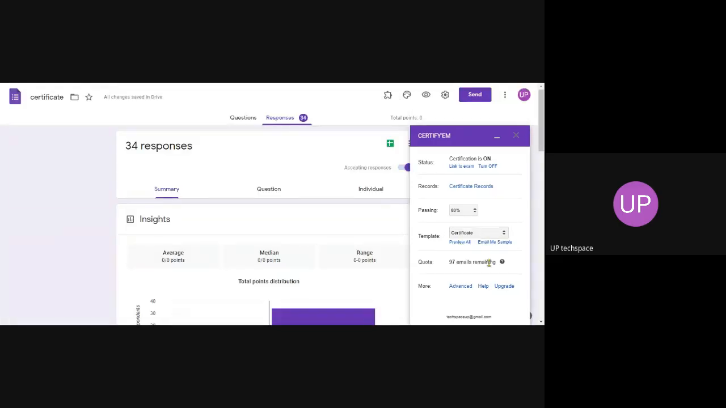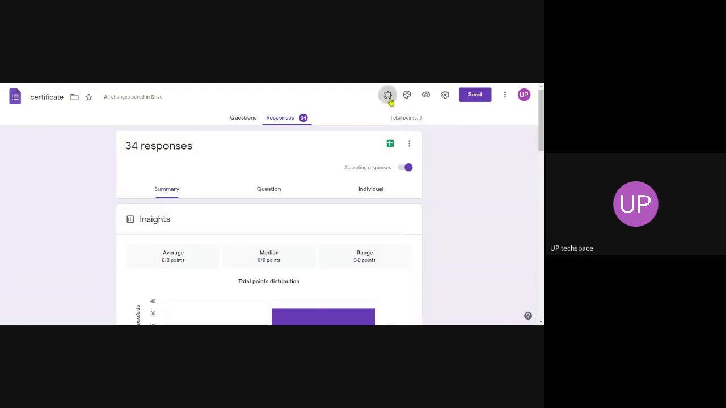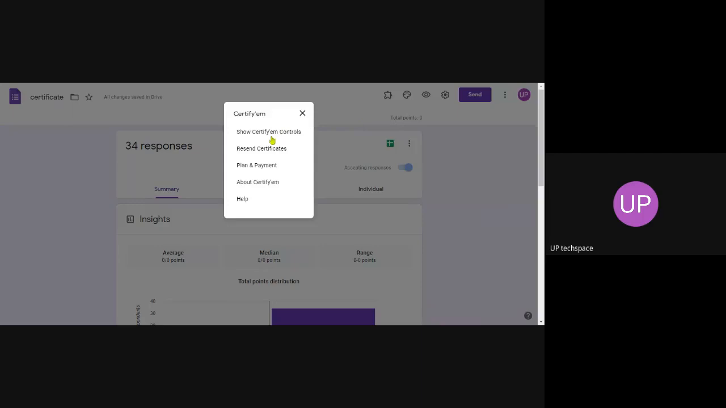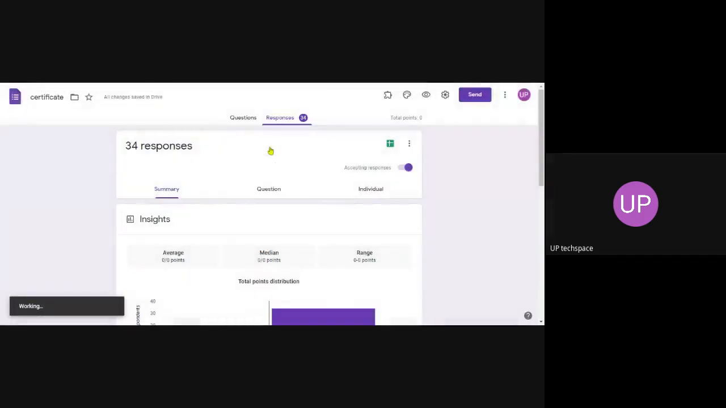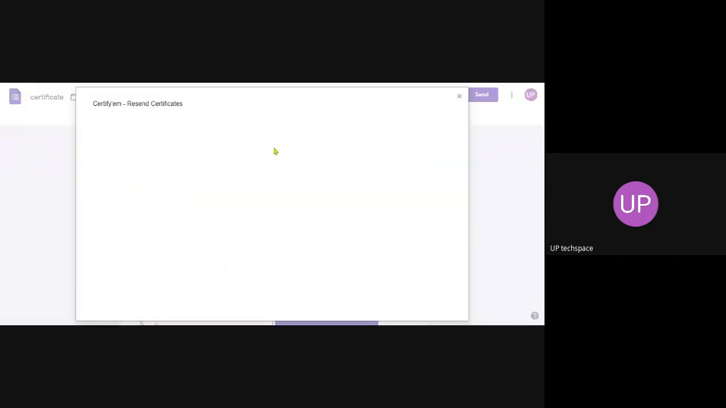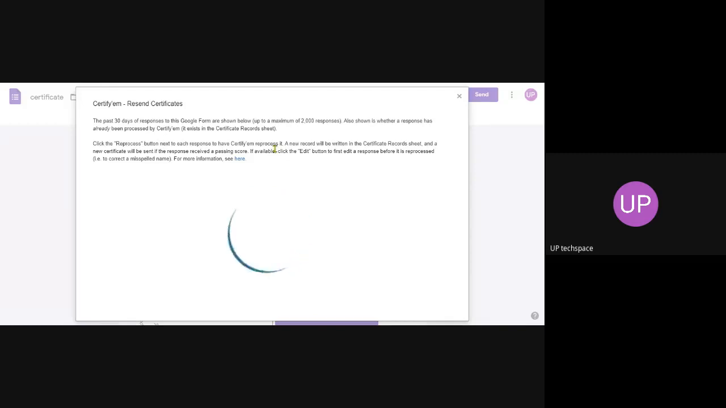Now everything is ready. I just close this and go back to the Certify'em controls. Then I click on recent certificate. I am working with the recent certificate, sending the certificate to the first 30 participants.